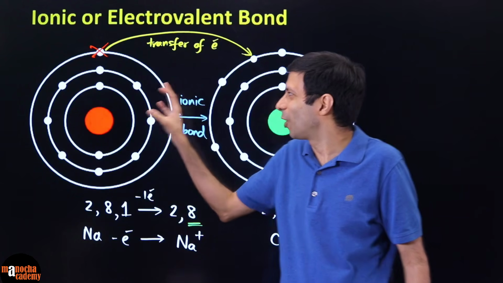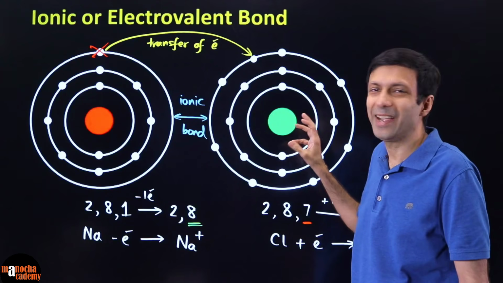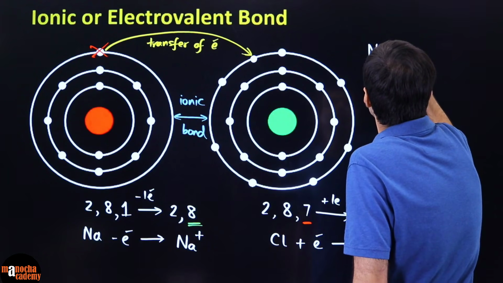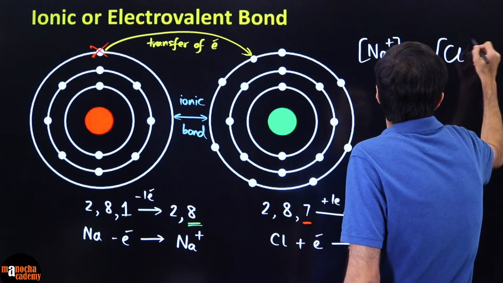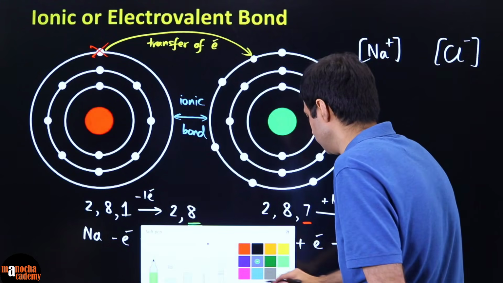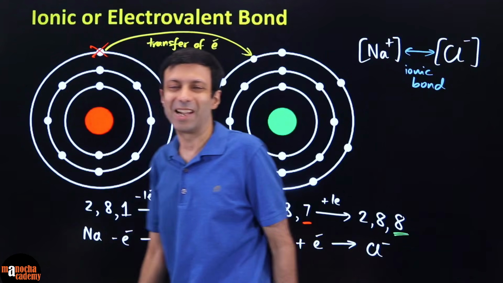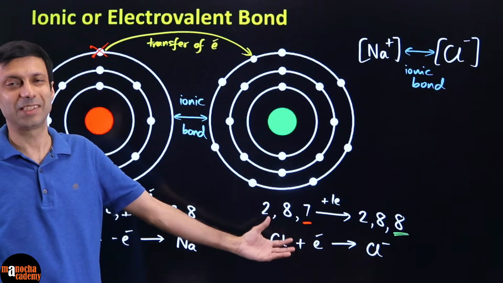It is formed by the combination of sodium cation and chloride anion. When this sodium cation and chloride anion attract each other, we have our ionic bond. As simple as that. And both these guys are happy because they have got to a stable state.